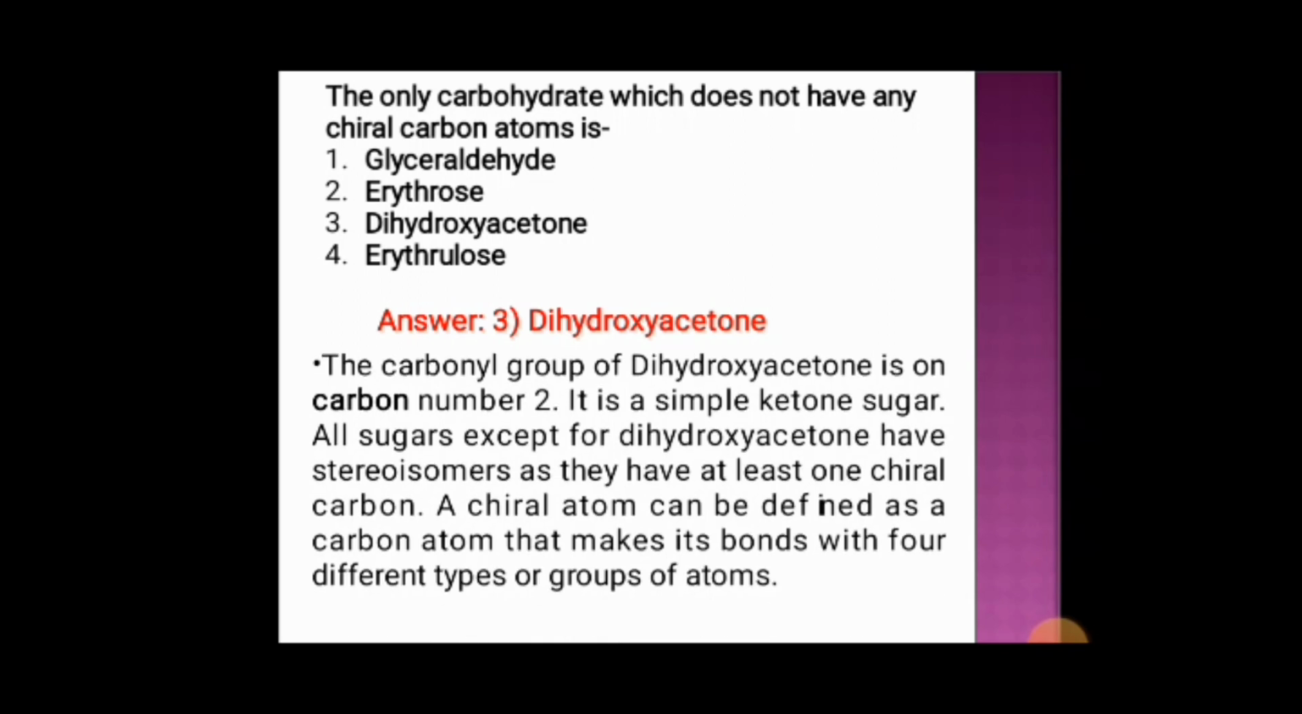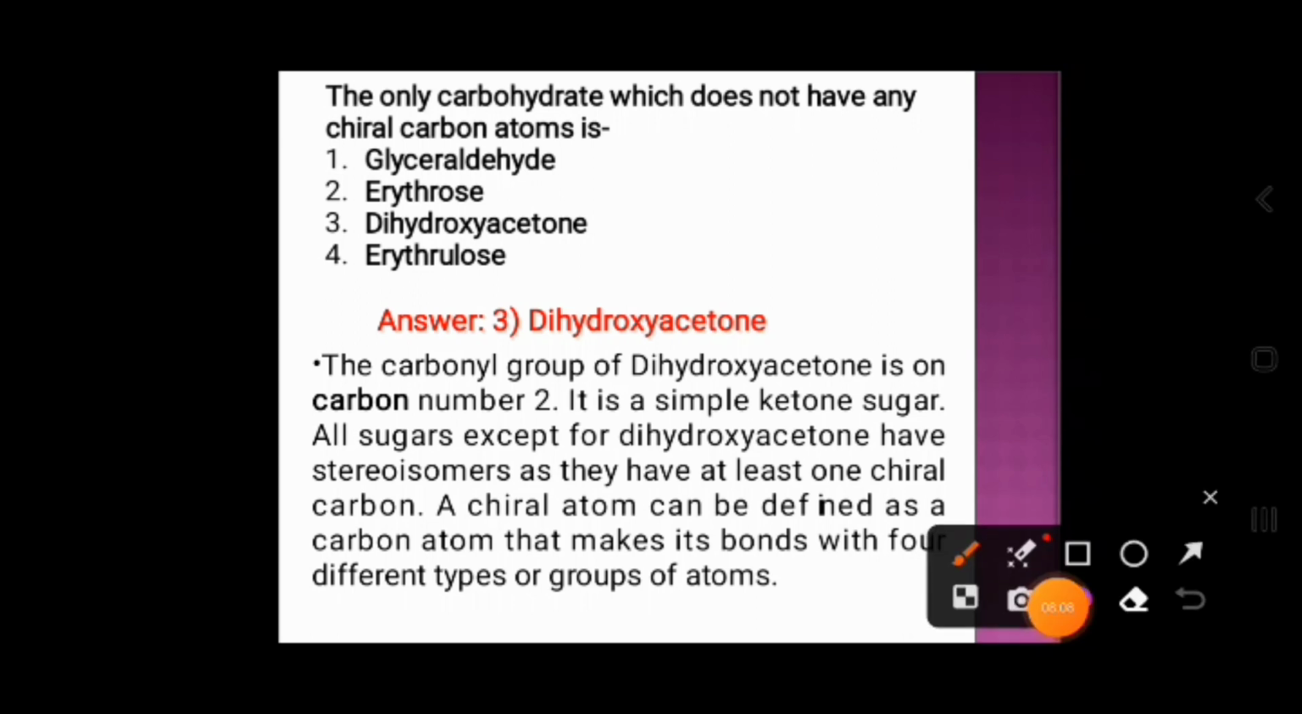The carbonyl group of dihydroxyacetone is on carbon number 2. It is a simple ketone sugar. All sugars except dihydroxyacetone have stereoisomers, as they have at least one chiral carbon. A chiral carbon can be defined as a carbon atom that makes its bonds with 4 different types of groups or atoms.